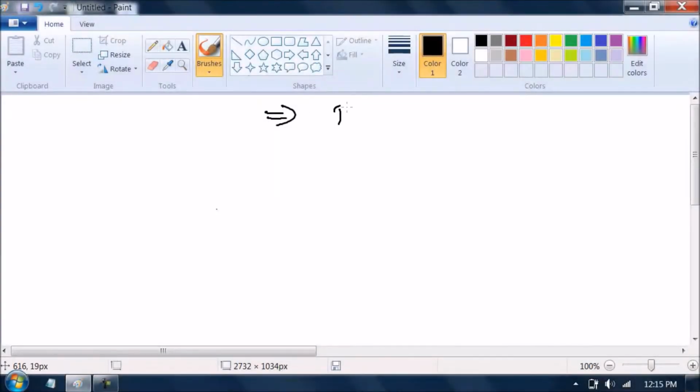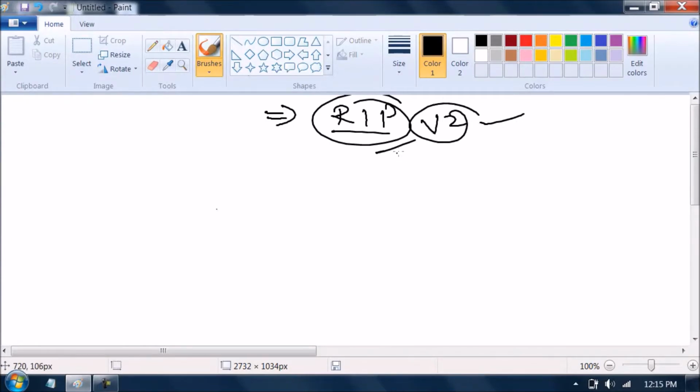Good morning, guys. Today we will continue with RIP version 2. All of you know the difference between version 1 and version 2? Okay. Let us discuss one new thing now.